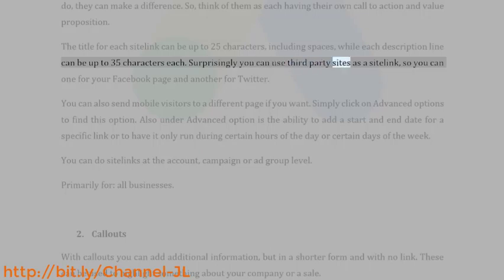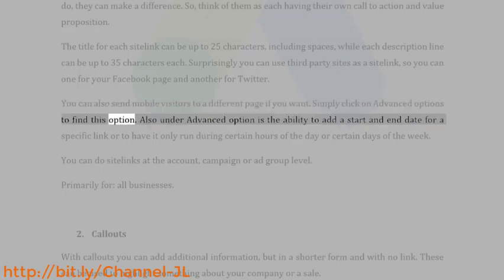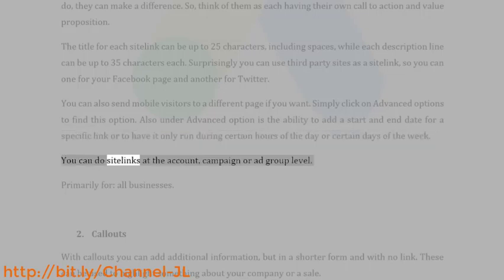Surprisingly, you can use third-party sites as a site link, so you can have one for your Facebook page and another for Twitter. You can also send mobile visitors to a different page if you want. Simply click on Advanced Options to find this option. Also under Advanced Options is the ability to add a start and end date for a specific link, or to have it only run during certain hours of the day or certain days of the week. You can do site links at the account, campaign, or ad group level. Primarily for all businesses.